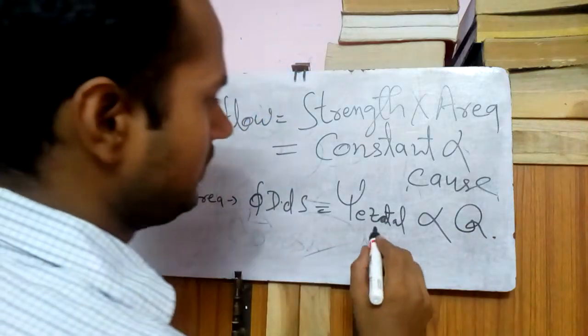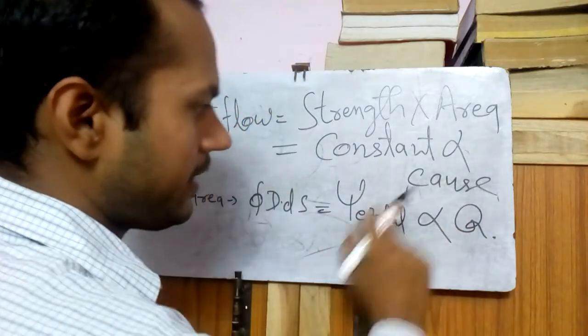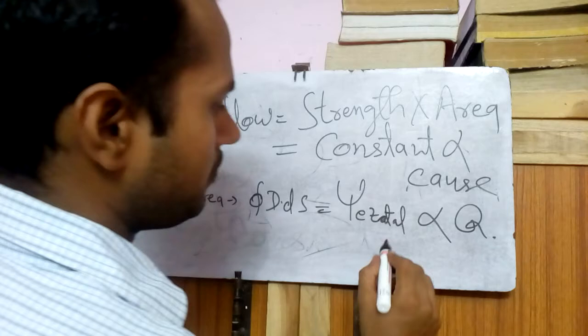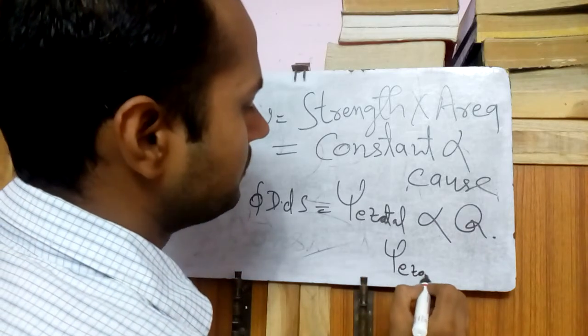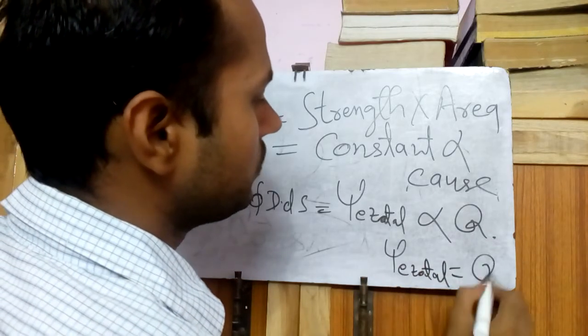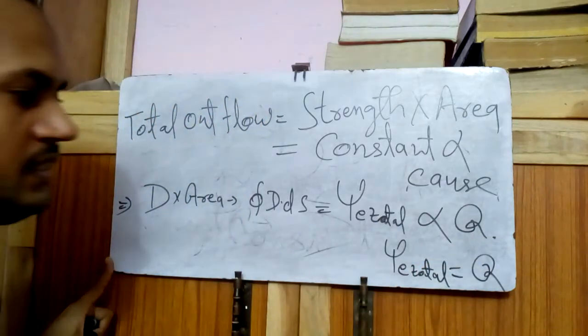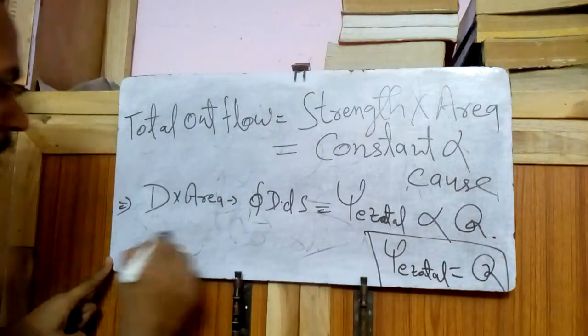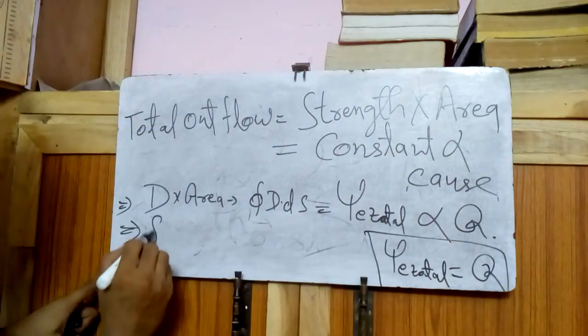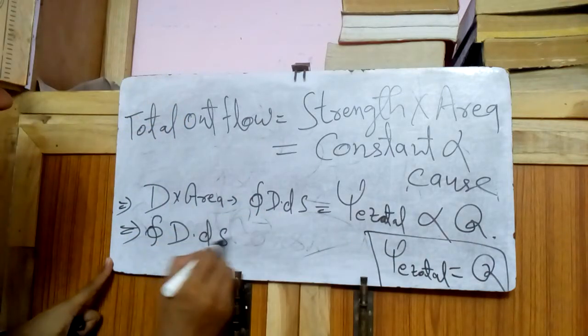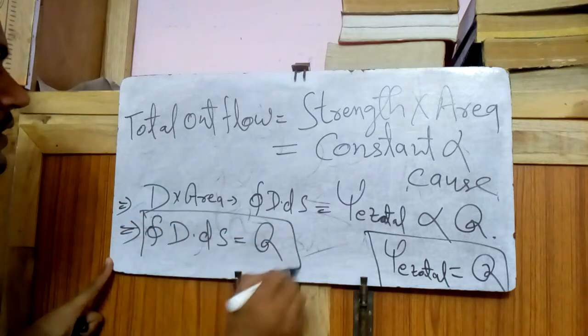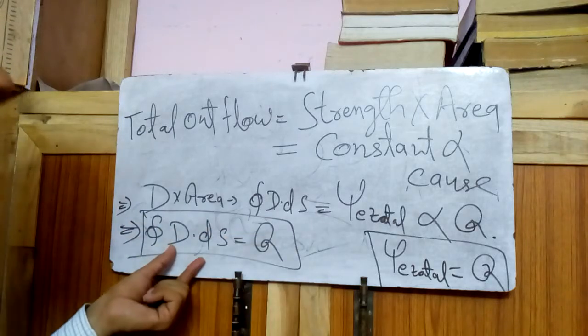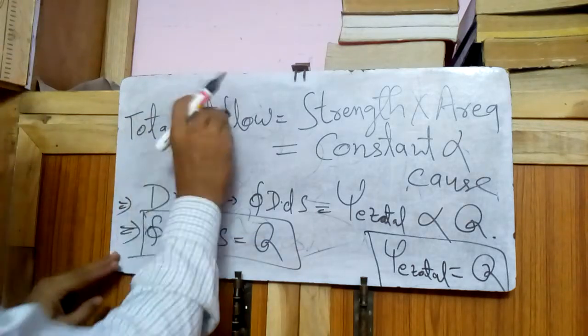So psi e total is proportional to q, and if I remove the proportionality, then psi e total will be equal to q. The proportionality constant is 1. So from here closed integration of D dot ds is equal to q, right? This is Gauss law in integral form.